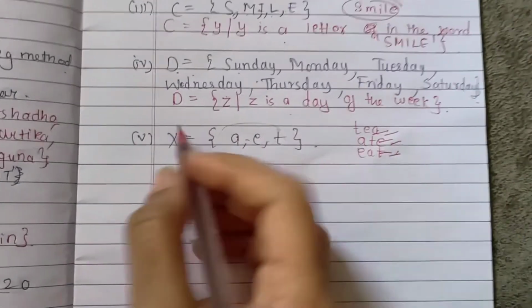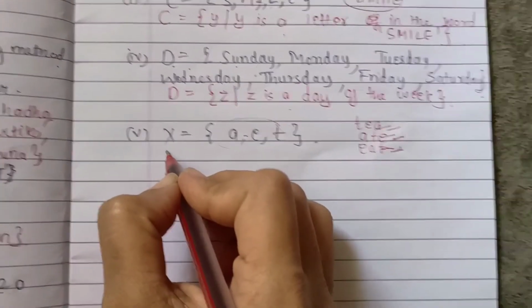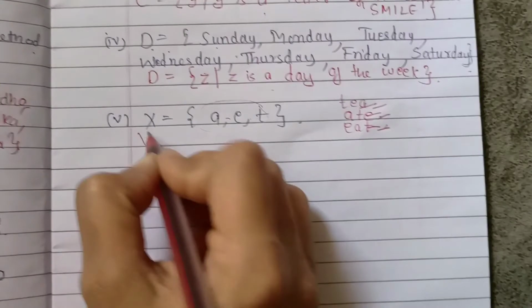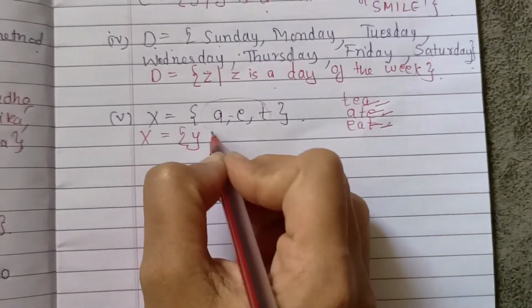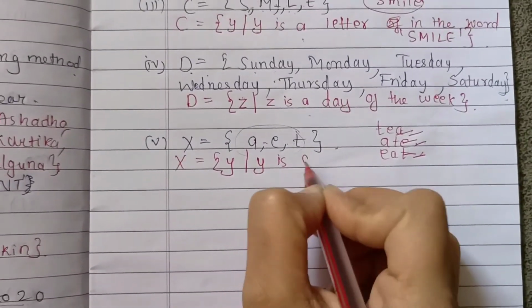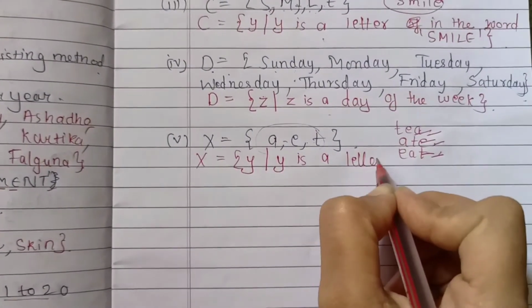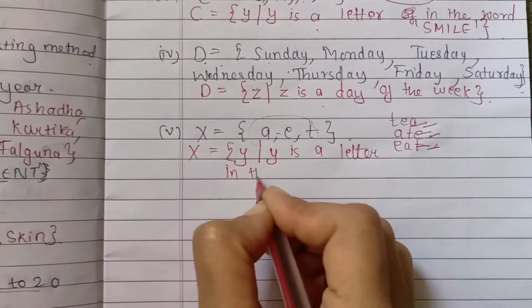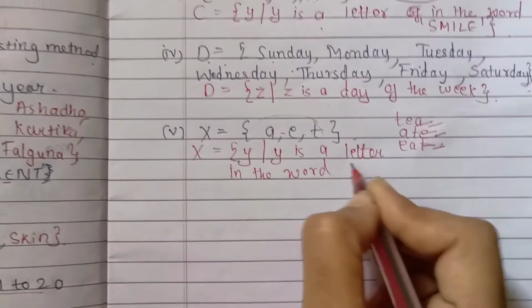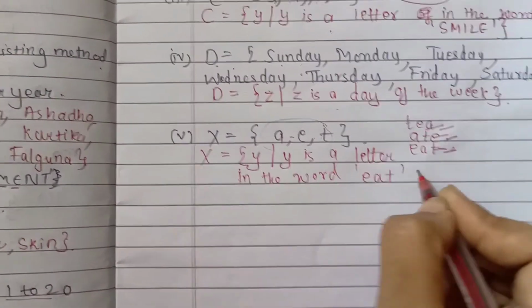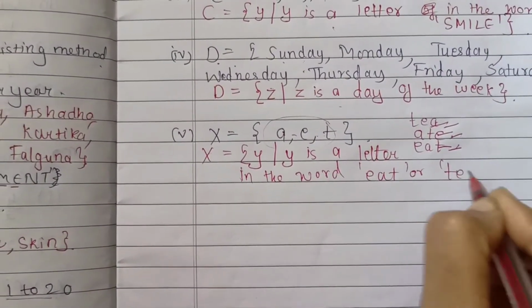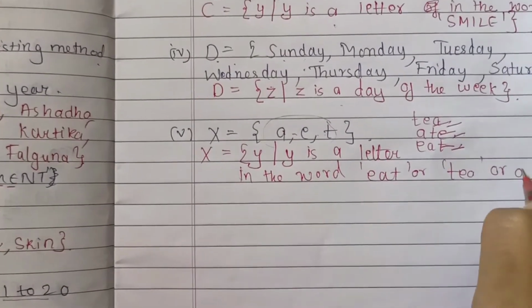Any one we can write down, or all 3 we can write down. So X consists of the element y, whereas y is a letter in the word eat, or tea, or ate.